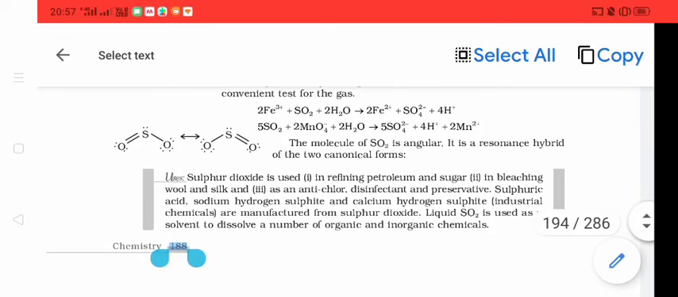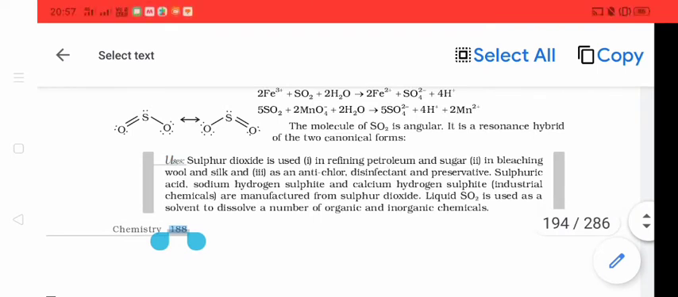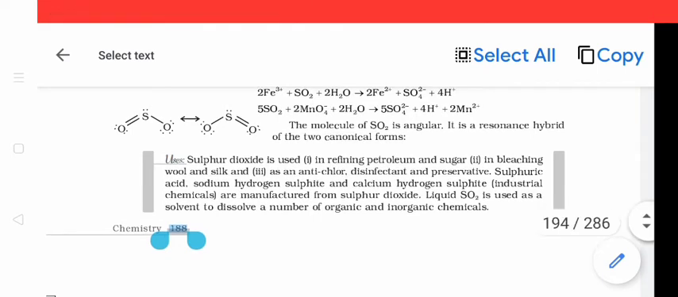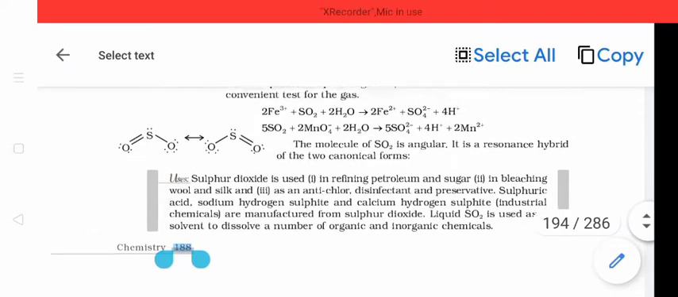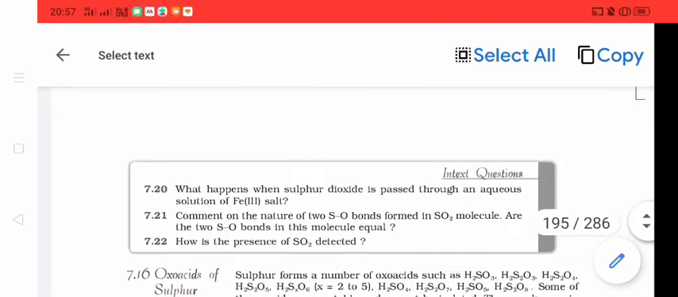Now, the next question is how you can test whether a gas is SO2 or another gas. For this, if you pass SO2 gas through KMnO4 solution, the color of KMnO4 gets discharged. It becomes colorless, showing that the gas is SO2. That is this equation: 5SO2 plus 2MnO4- plus 2 water gives 5 sulfate ions plus 4 H+ ions plus 2 manganese 2+ ions. So this question also comes sometimes.